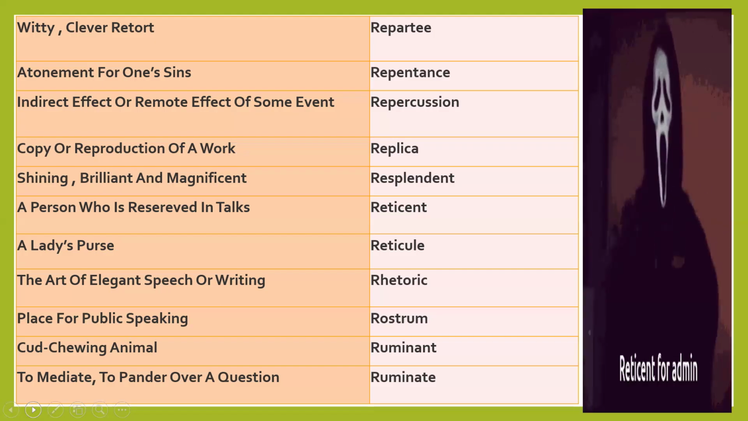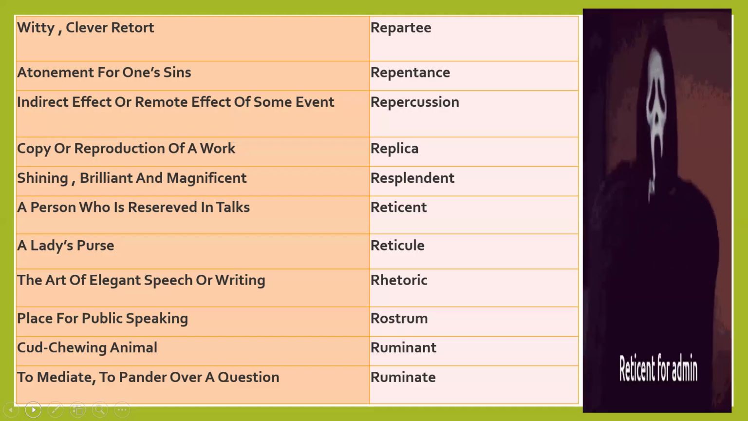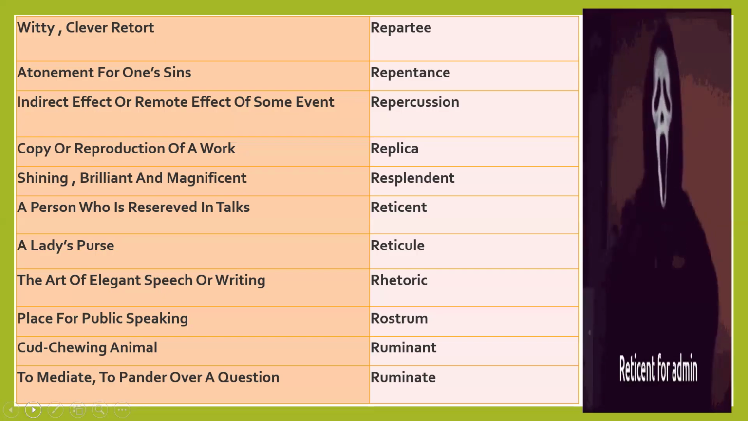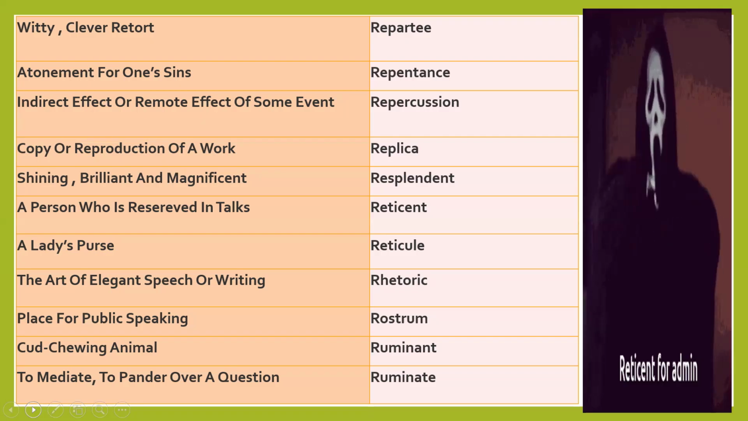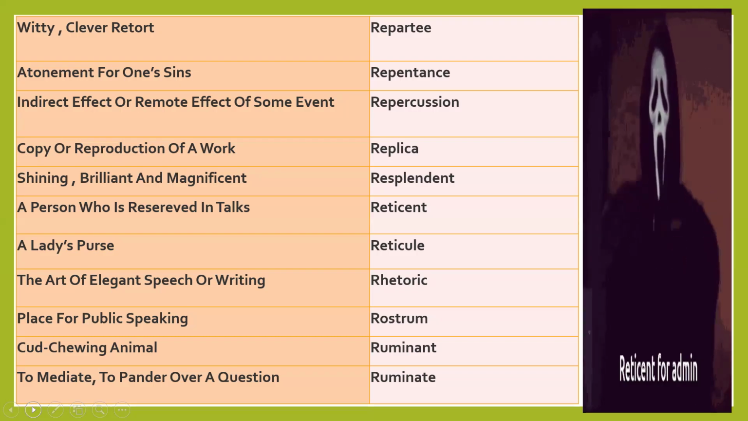The art of elegant speech or writing is rhetoric. Elegant speech, attractive speech or writing is rhetoric. Rostrum, a place for public speaking. Rostrum is a place for the public to speak. Ruminant, a cud-chewing animal, a herbivorous animal like a cow. Ruminants.